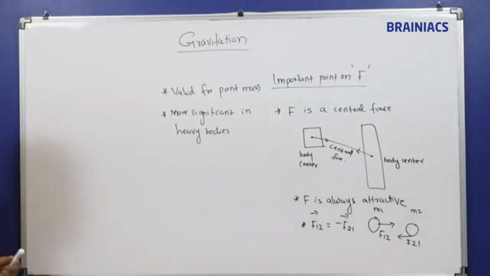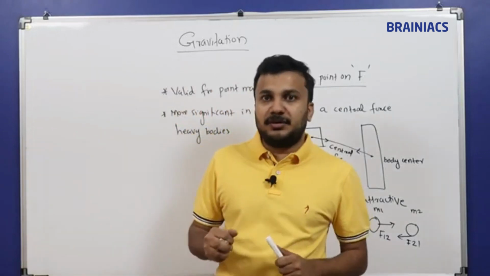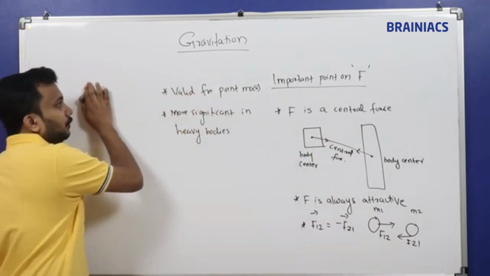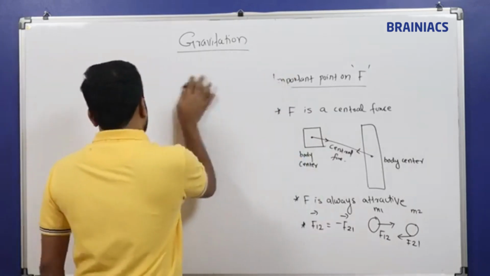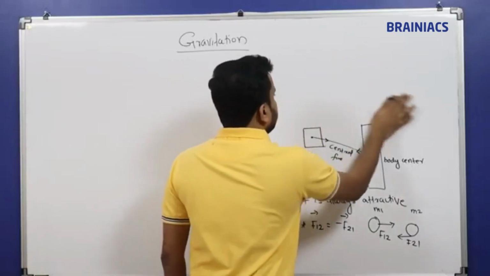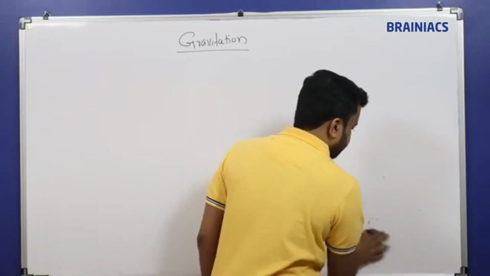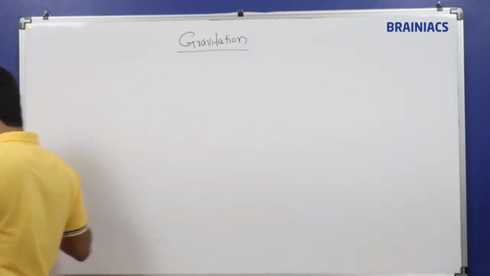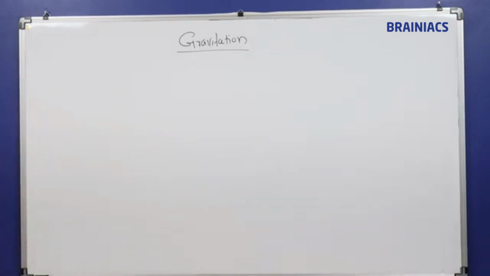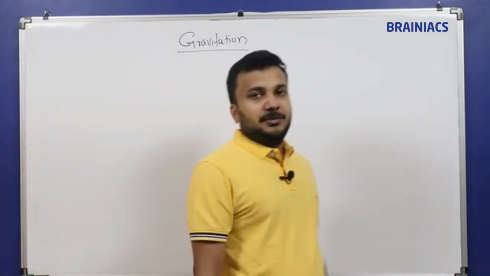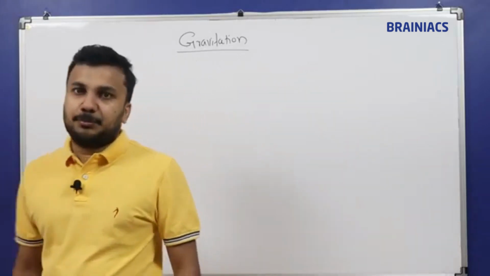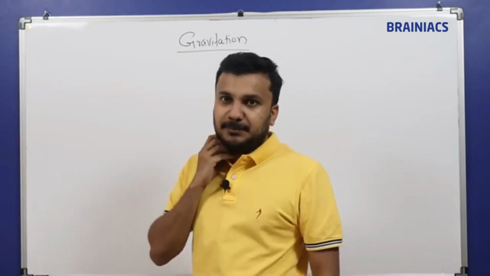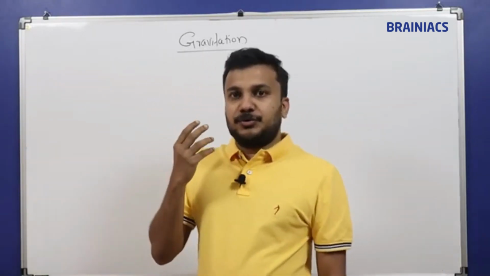Okay, so hope you understood the concepts behind this and the important points related to this law. We'll see a few questions related to this one. So the point is that F is equal to G m1 m2 divided by r square is applicable for point masses. If you have two point masses, then that law is applicable. Now we are going to see a few questions.